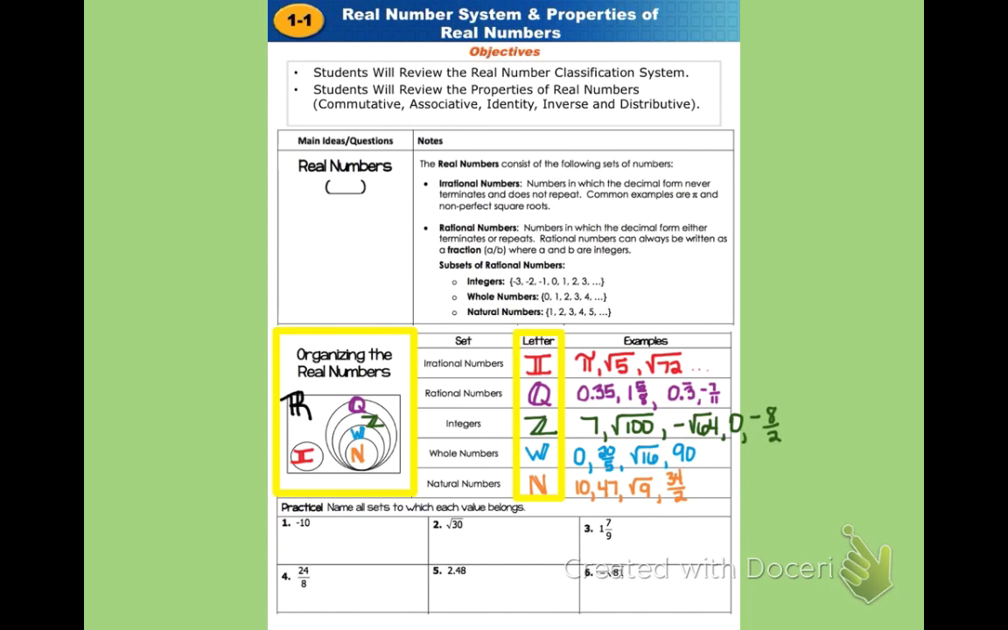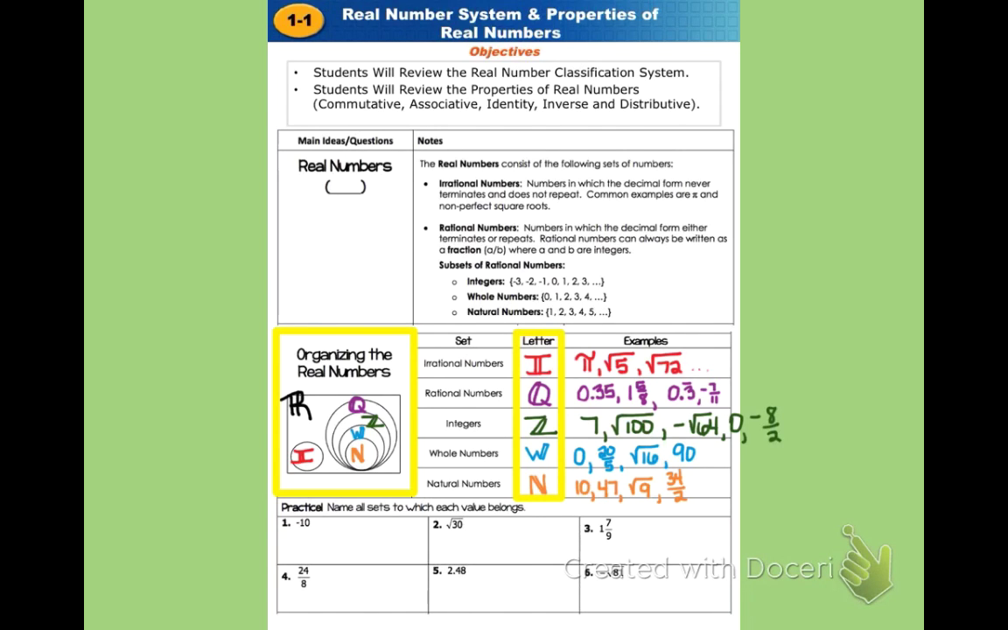So remember that integers are the whole numbers and their opposites. So if you look at the list of integers, we've got numbers like 7, the square root of 100, which is really 10, and also negative 10, negative square root of 64, which would be negative 8. We have 0, that's also an integer, and negative 8 halves is actually really negative 4, so of course that's an integer as well.